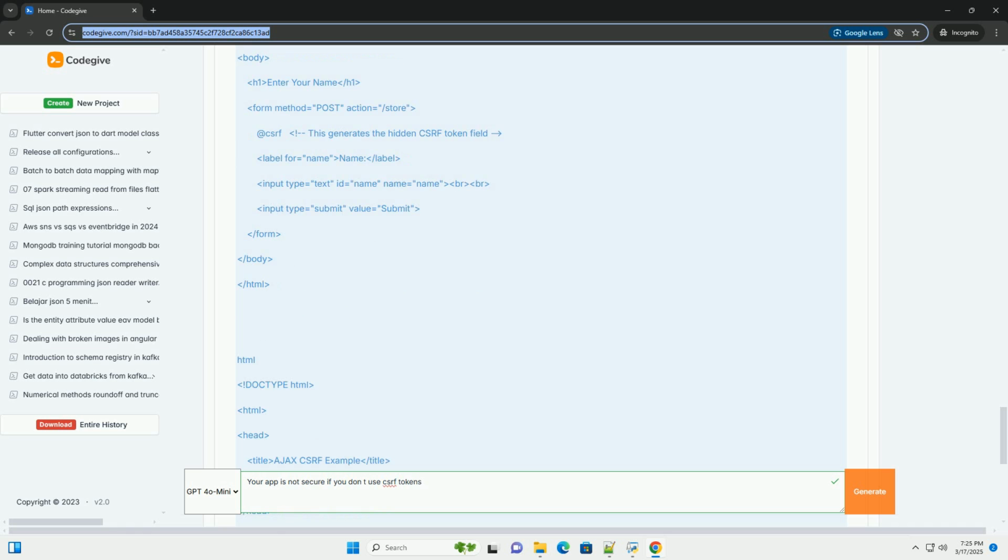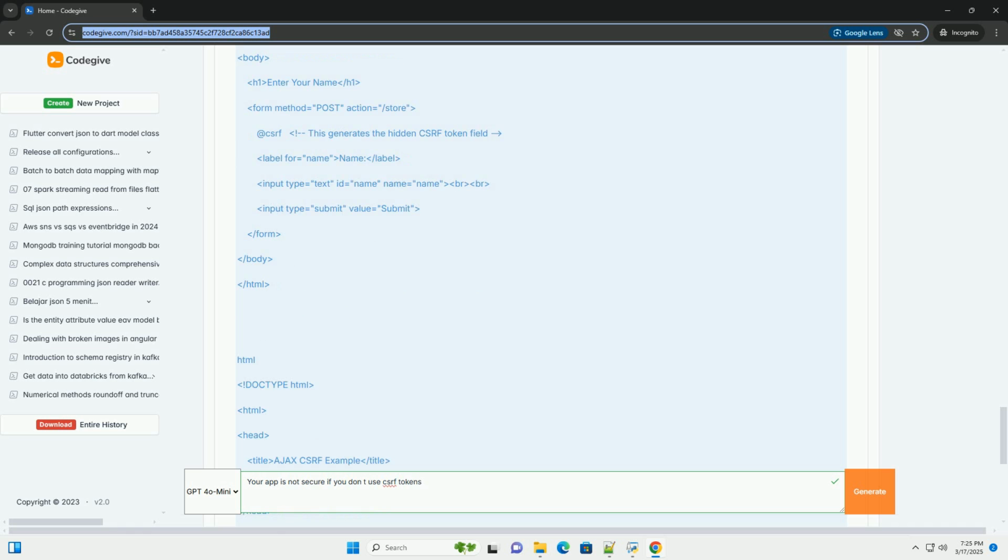Each session should have its own unique CSRF token. Don't share the same token across multiple users. Token rotation: consider rotating CSRF tokens periodically, especially after sensitive actions like password changes. This reduces the window of opportunity for an attacker if a token is compromised.